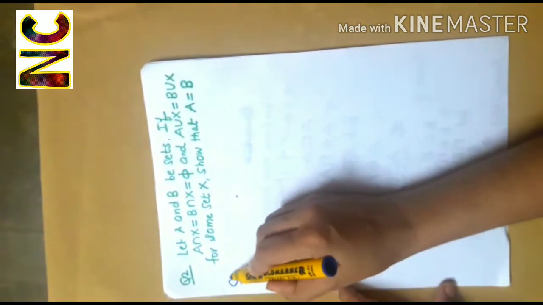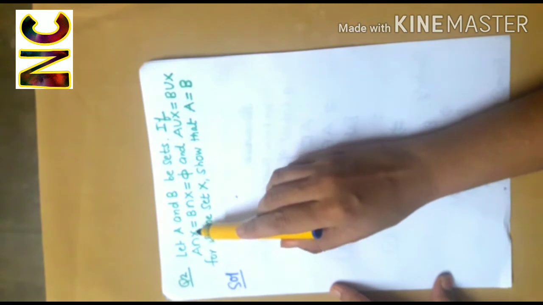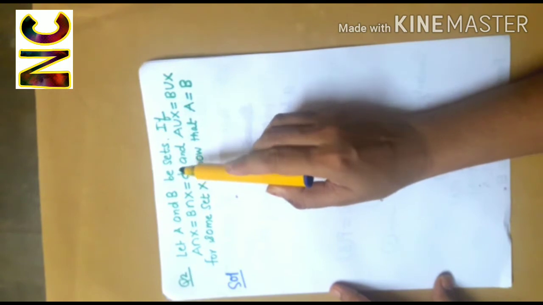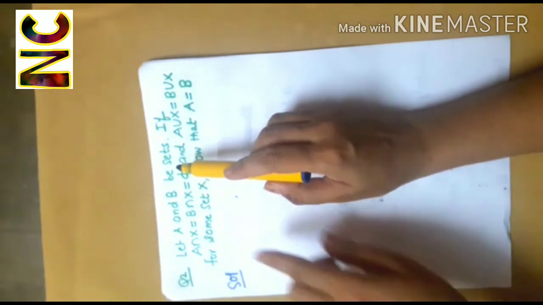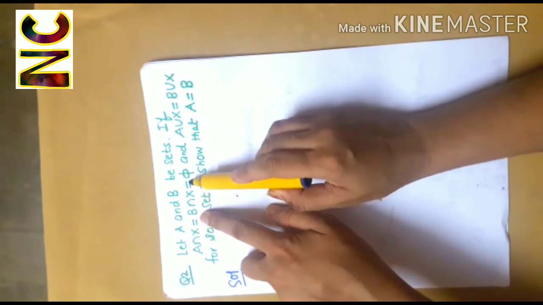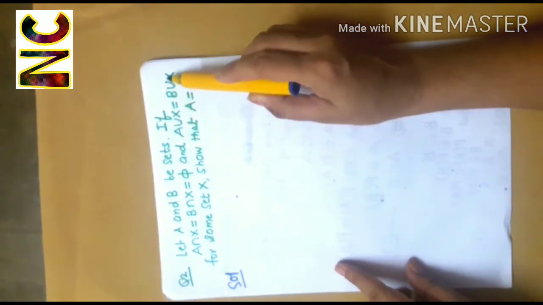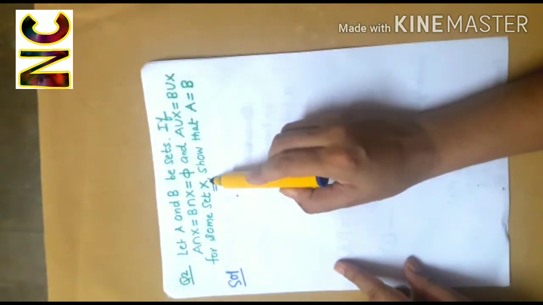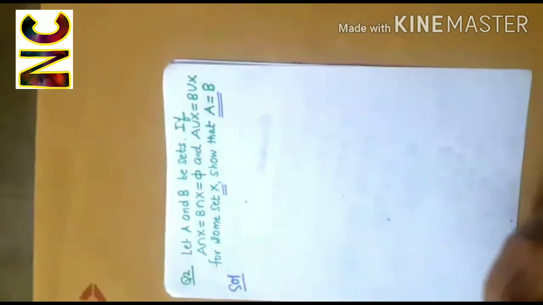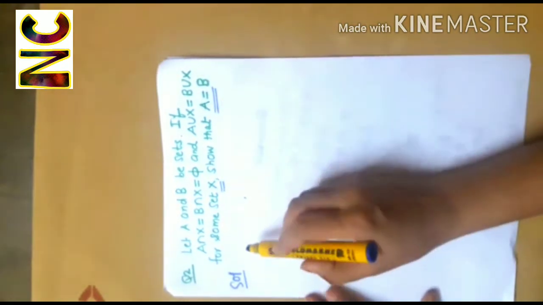Let's take another question. Let A and B be sets. If A intersection X is equal to B intersection X is equal to phi. Here phi means the null set. That means A intersection X is a null set and B intersection X is also a null set. And A union X is equal to B union X for some set X. We are to show that A is equal to B.